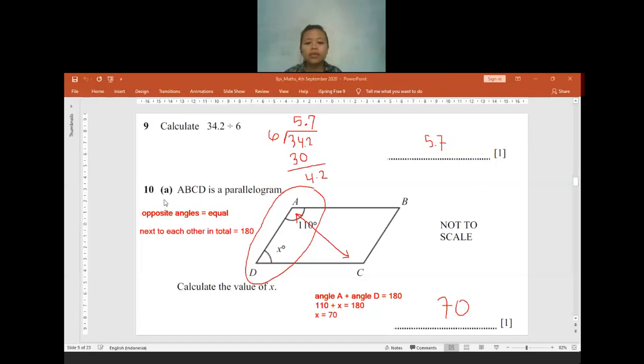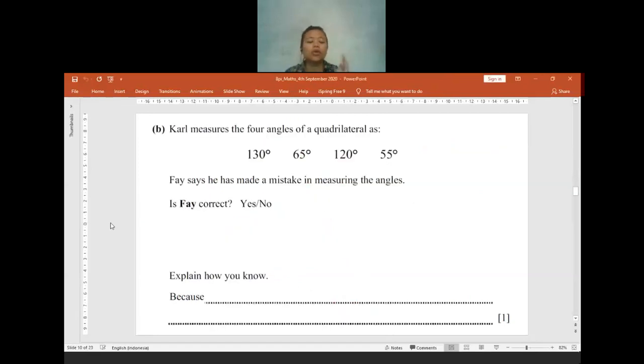To question 11. For question 11, part B, we have a quadrilateral. Face says he made a mistake when measuring the angle. Is he correct? We also have another property, the quadrilateral. What does quadrilateral mean? A quadrilateral is any shape with four sides on it. As long as it has four sides, we will call it a quadrilateral.